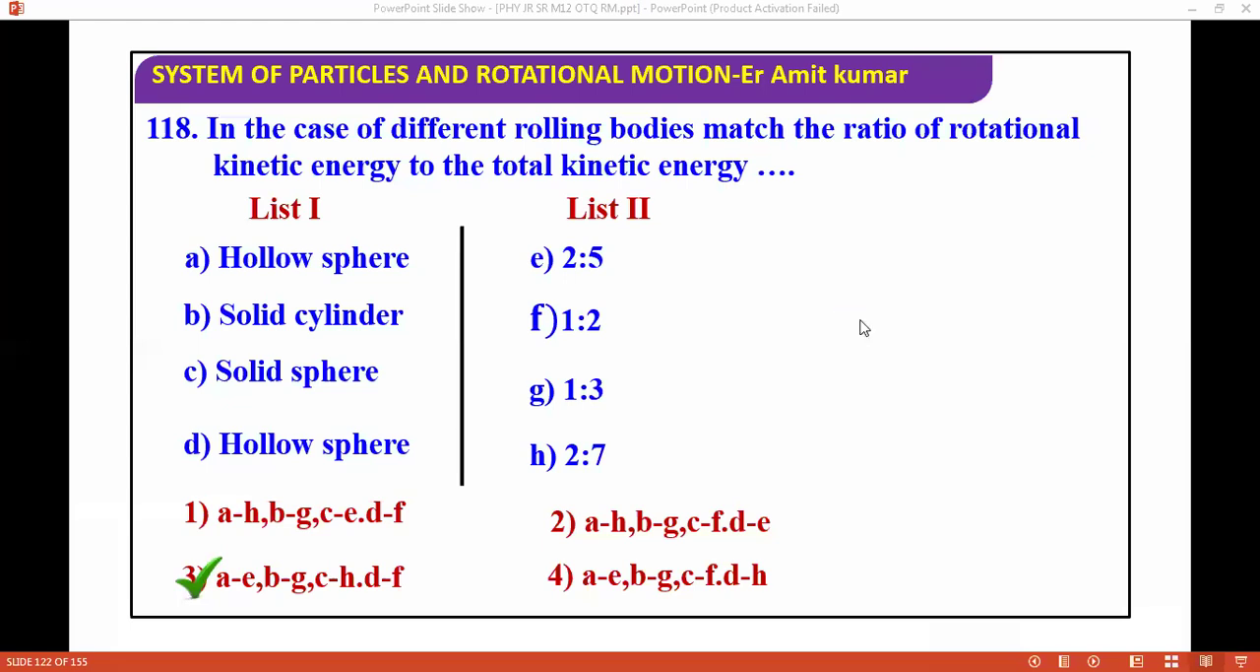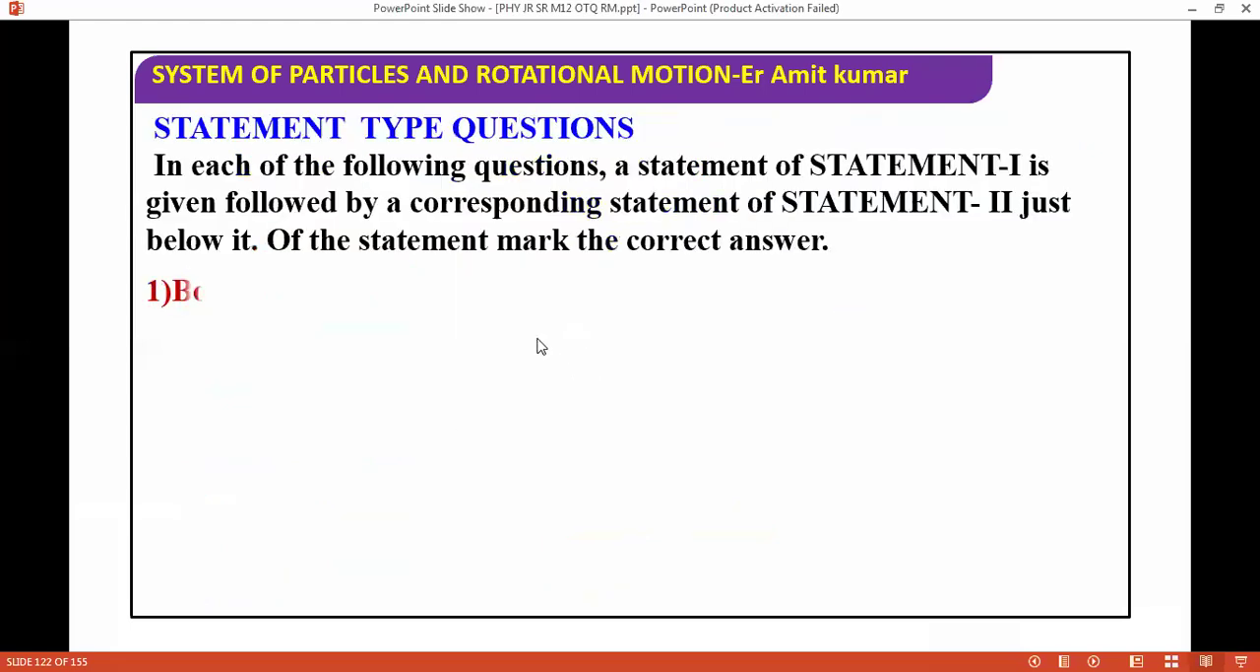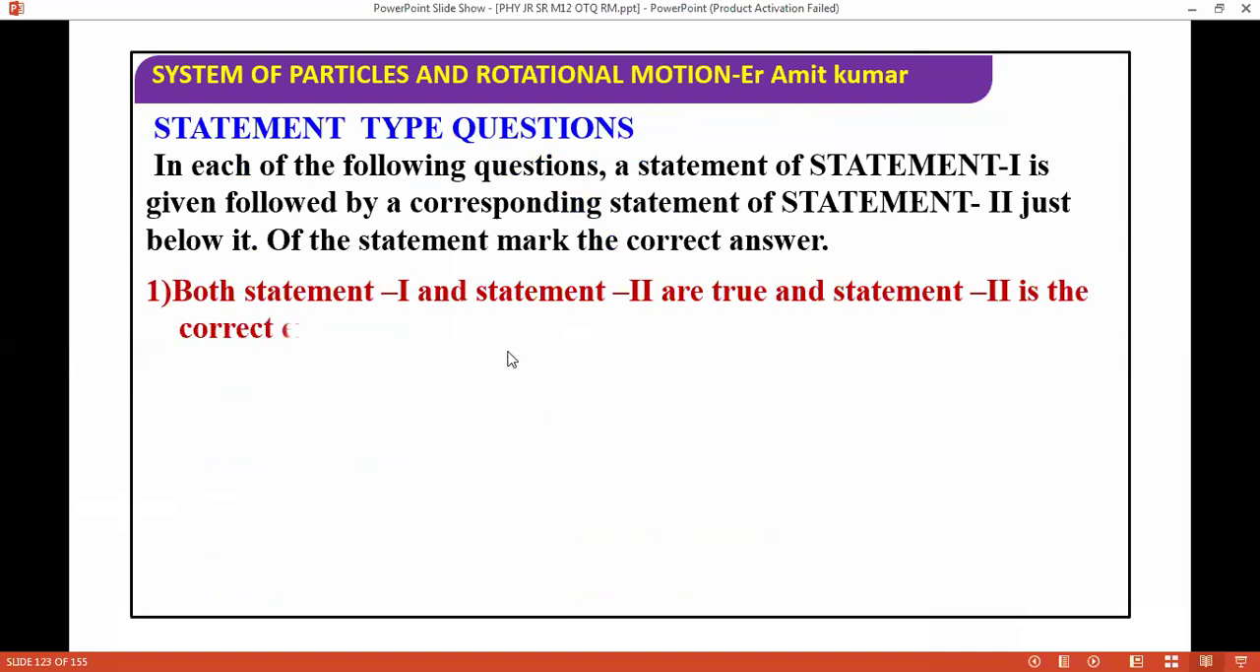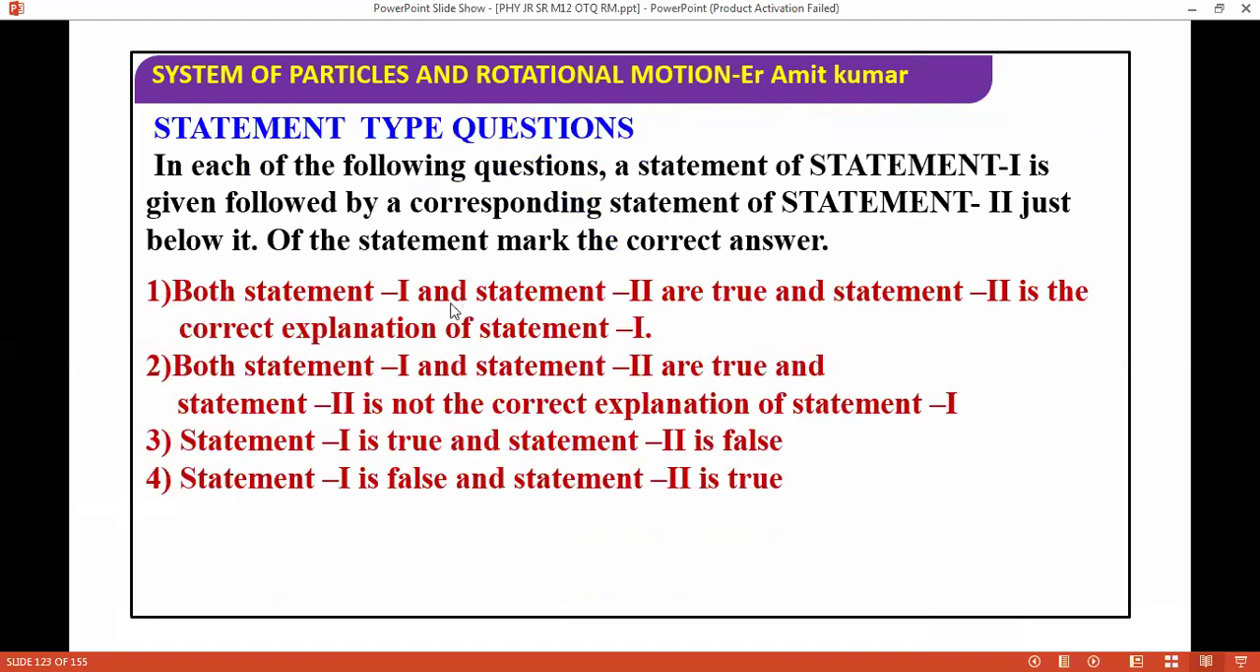The next question is a statement type question. For each of the following, statement one is given, and these instructions I'm going to follow: statement one is true and two is true and the explanation; one is true and two is true but not the explanation; one is true, two is false; one is false, two is true. We are moving ahead to the next question.